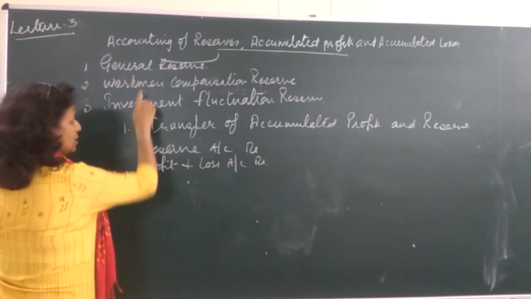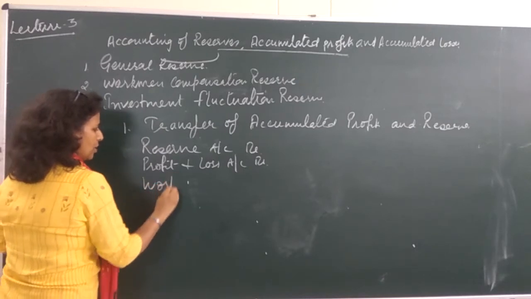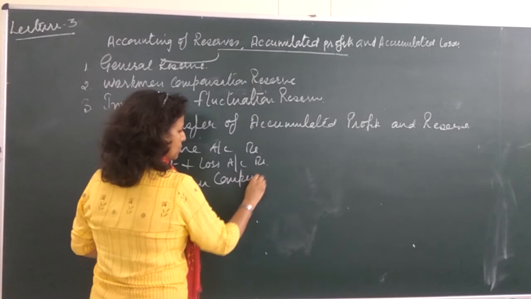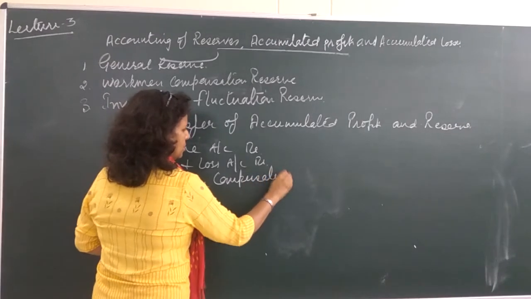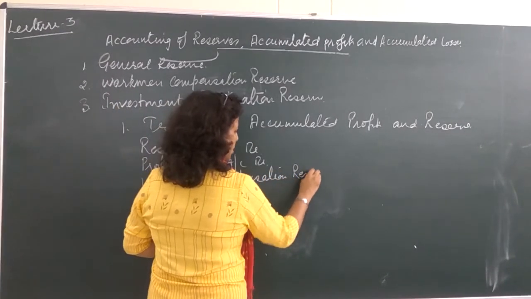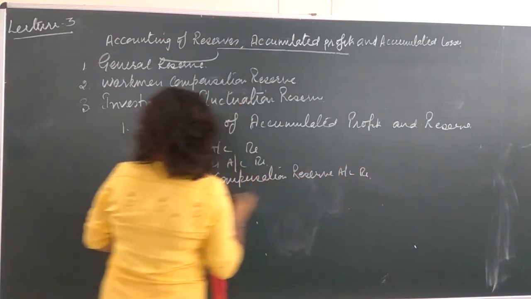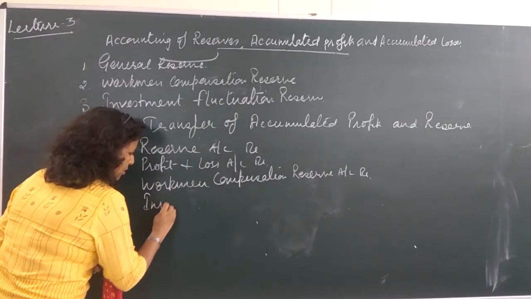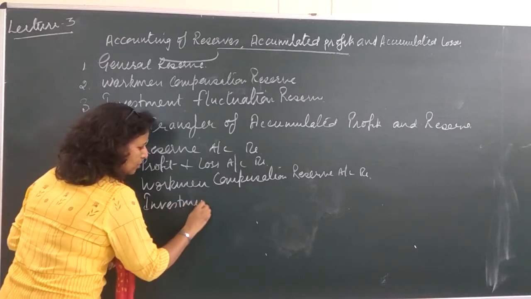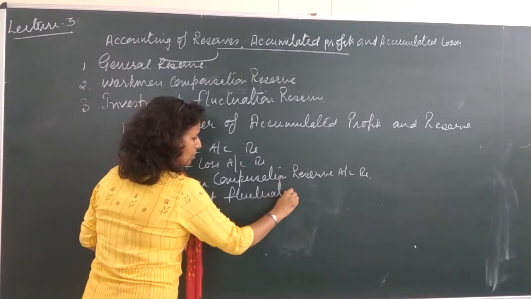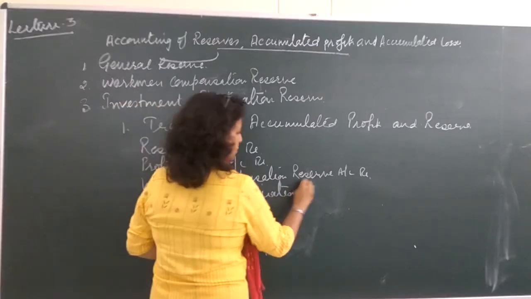As we have taken the example, workman compensation reserve account debited, and investment fluctuation reserve account debited.